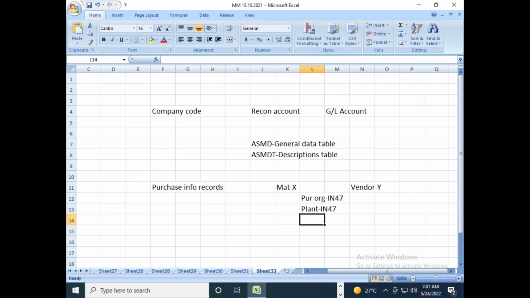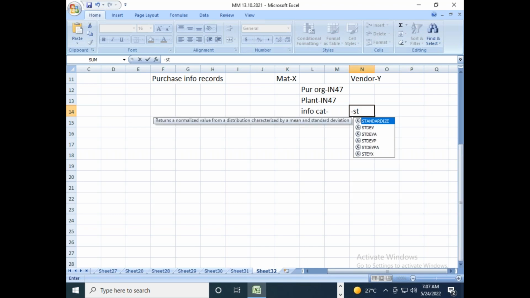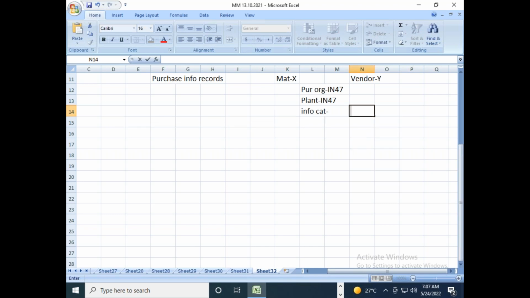And the type of procurement: there are various types of procurements, you have a standard procurement, right? We call it the info record category, or info category, over here. There are various types of info categories. If the info category is 0, that is standard procurement.